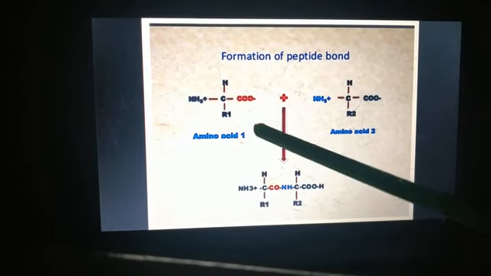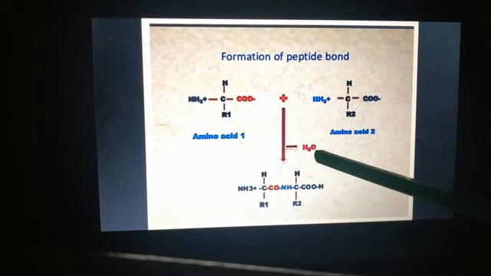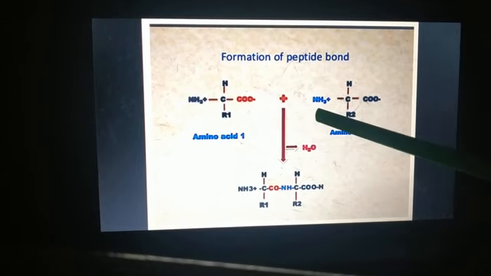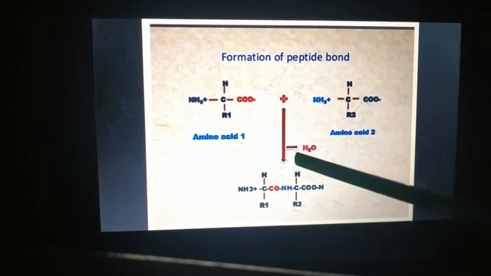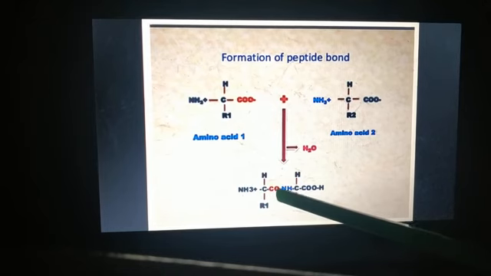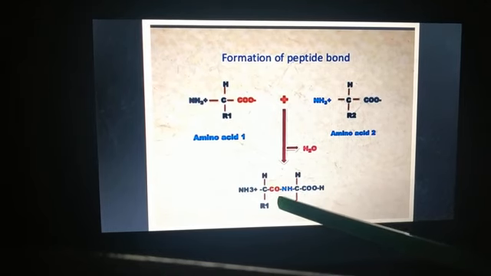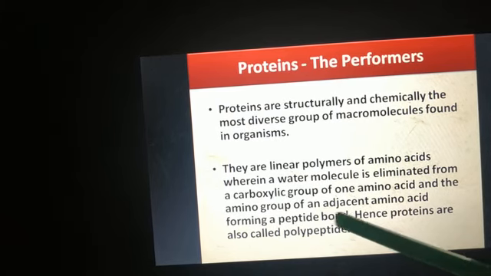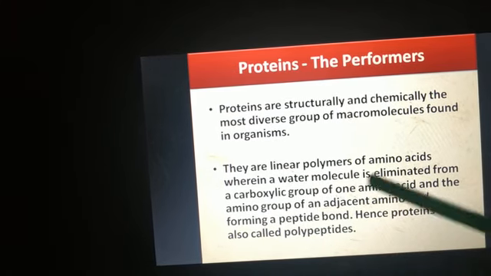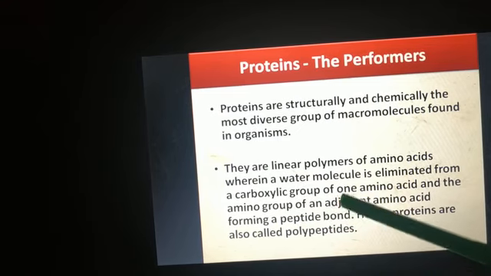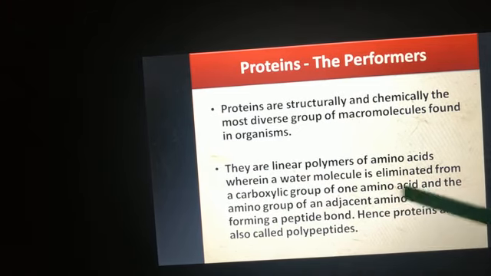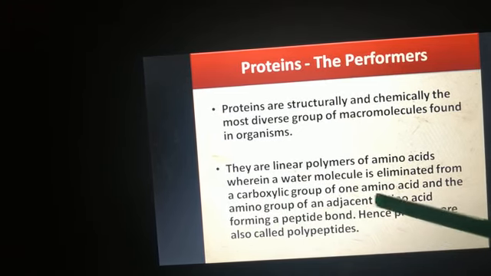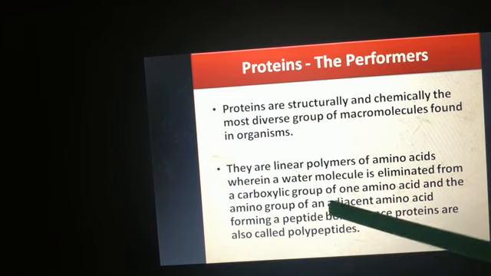If we add these two, one water molecule from carboxylic and amino group is eliminated and a bond is formed which is called peptide bond. So a peptide bond is formed by eliminating water between the carboxylic group of one amino acid and the amino group of the adjacent amino acid.